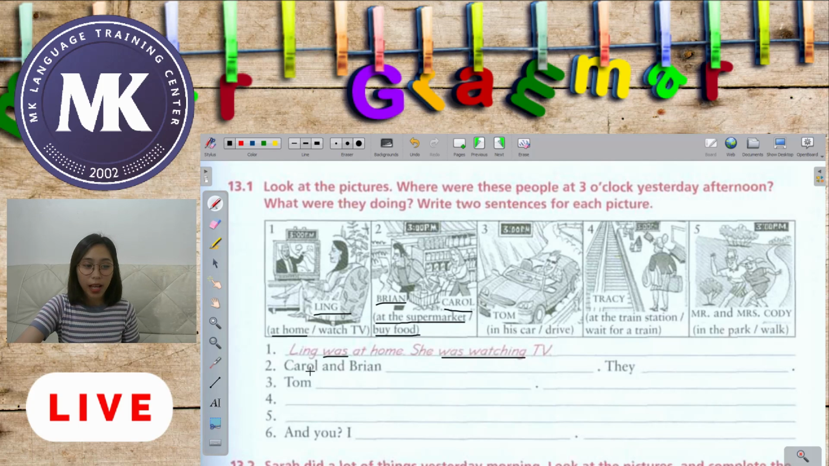Okay, so Carol and Brian were at the supermarket. Okay, very good. They were buying food. Very good, because Carol and Brian, it's more than one, so we use the word were. Okay, we use the be verb were. Carol and Brian were at the supermarket, and of course they were buying food. Okay, buy plus ing. Okay, very good.